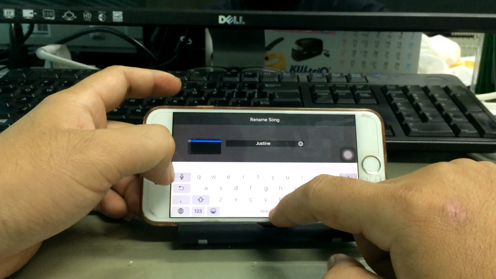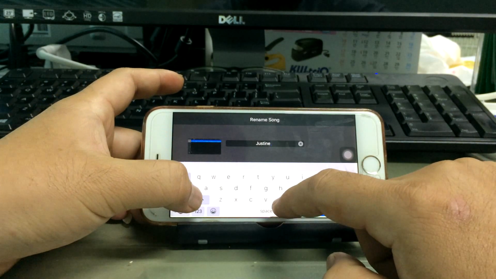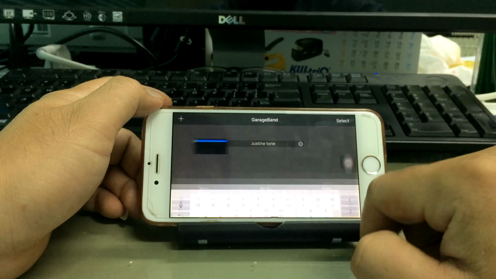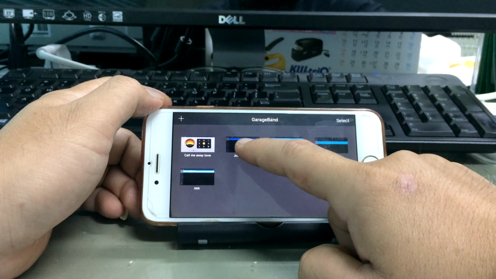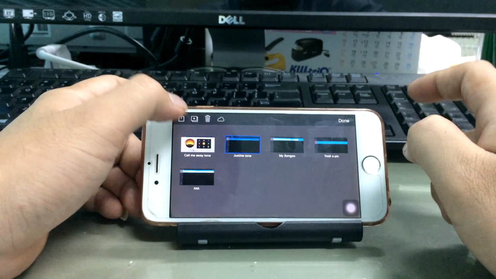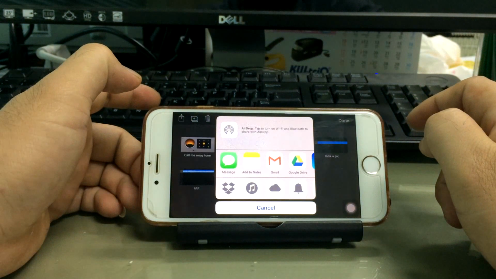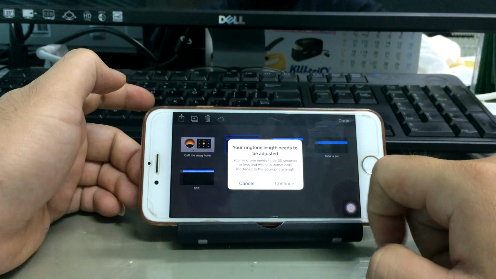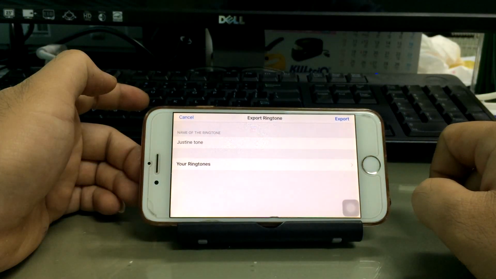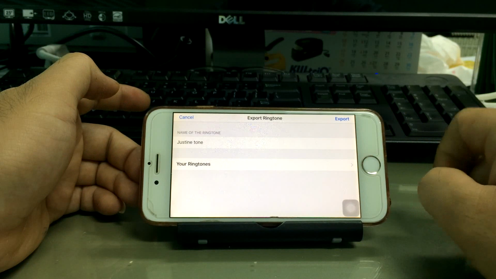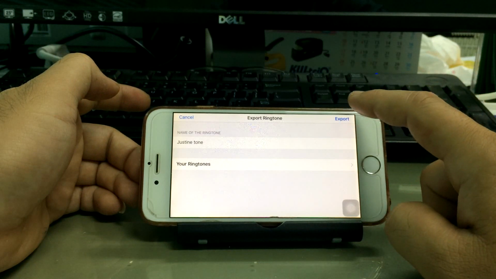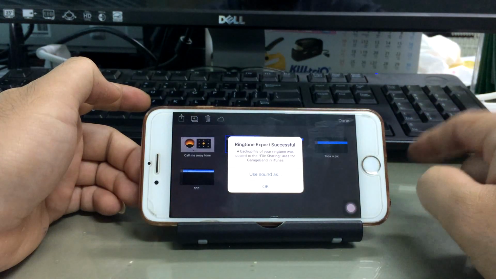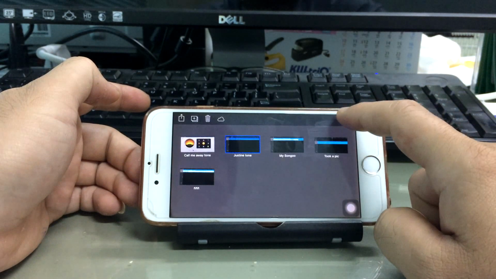Testing tune, T-O-N-E, testing tune. You click done, and then tap and hold it, and select it, and then select ringtone, and continue, and export it. Tap export, and OK, and tap done.